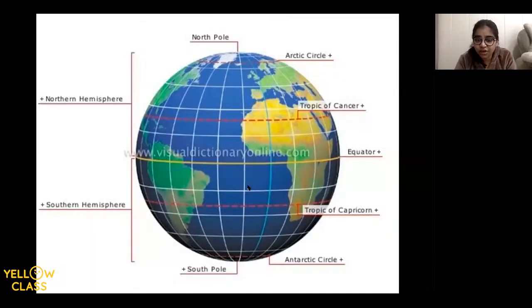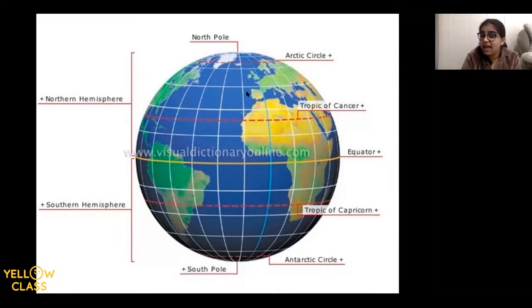Just for your convenience, I'll show you the picture of the longitudes quickly. So these are the longitudes which are running from top to bottom, from North Pole to South Pole, like this. Now my question is, the longitudes which run from north to south are of equal sizes. Is it A, true, or is it B, false? Use your logic. I told you very clearly that the parallels are not equal in size. They will keep decreasing in length as they go towards the poles. I'm asking about the longitudes. The longitudes which run from top to bottom are equal in size. Is it A, true, or is it B, false? Come on, everyone.